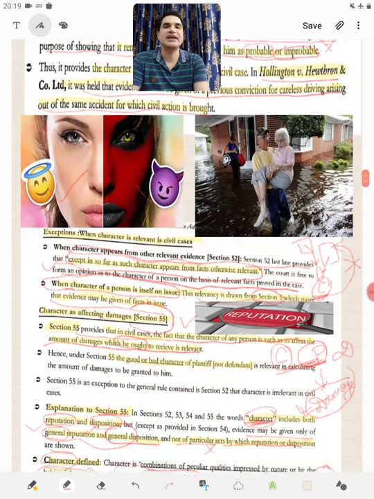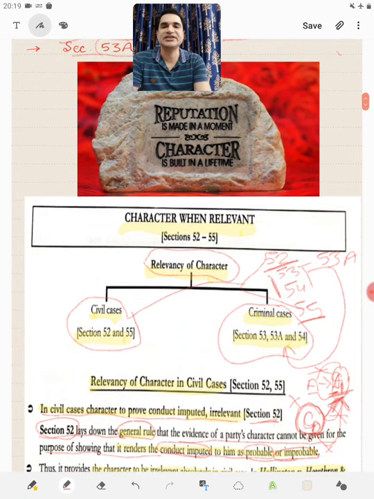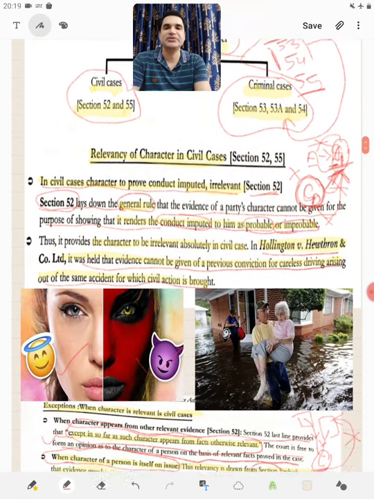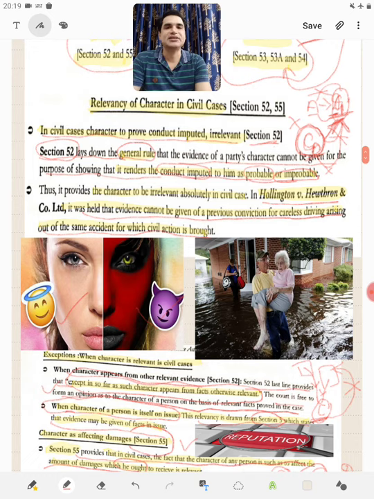Now we will have a quick review of what all we studied. Under section 52, it says that when there is conduct, and character is to be given to show whether this conduct is probable or improbable because of the particular character of a person, in civil cases, the character of a person is irrelevant.